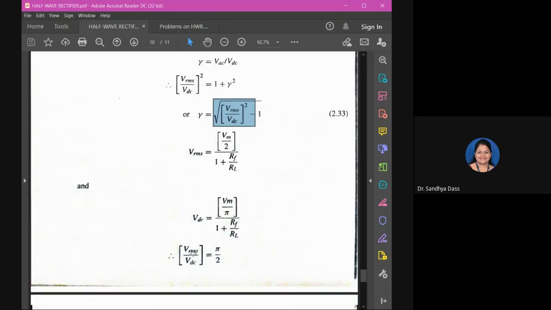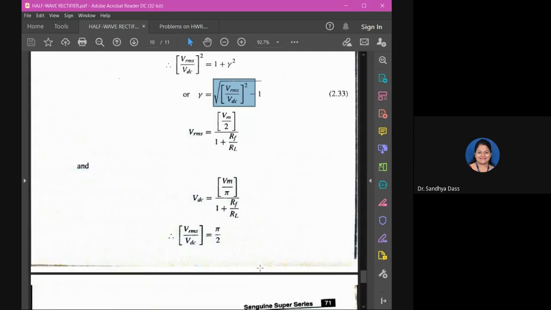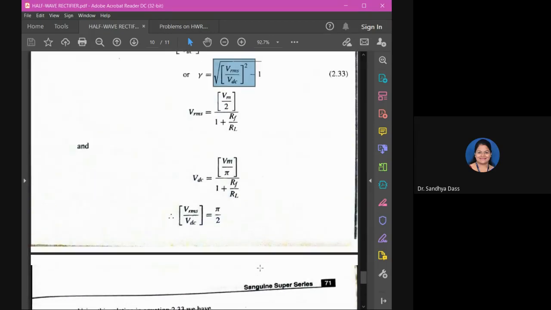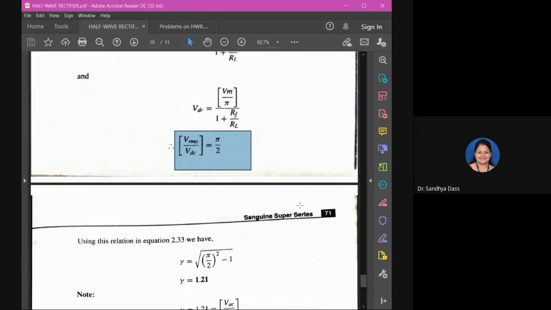You will get the ratio VRMS by VDC is equal to pi by 2. Are you with me? Just simplification, rearranging and cancelling common things. Are you at this stage? VRMS by VDC is equal to pi by 2. Have you reached? Okay, yeah, correct. So rho is equal to, now under the square root, pi by 2 whole square minus 1.